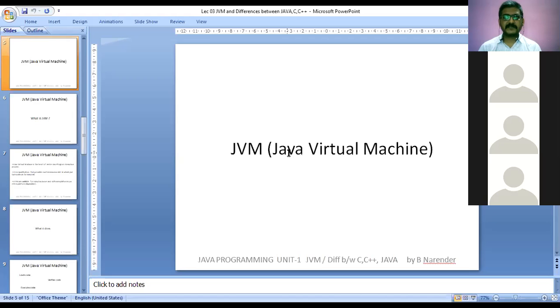Every operating system will have its own JVM, Java Virtual Machine. Let us say that I have an operating system Windows 10 with me. If you have an operating system in your PC like Linux, there may be different JVMs in different operating systems. But bytecode which is to be executed is platform independent. It means that bytecode can be executed in Windows or Linux. So this is what deals with the JVM.